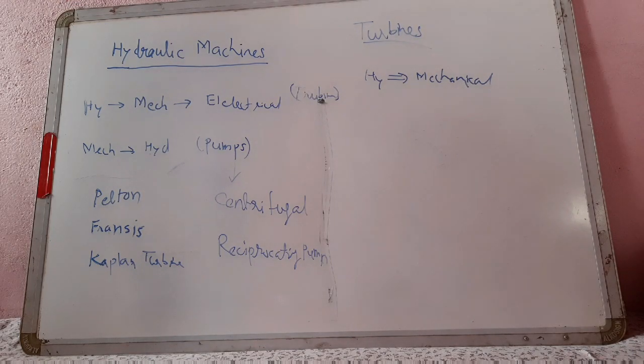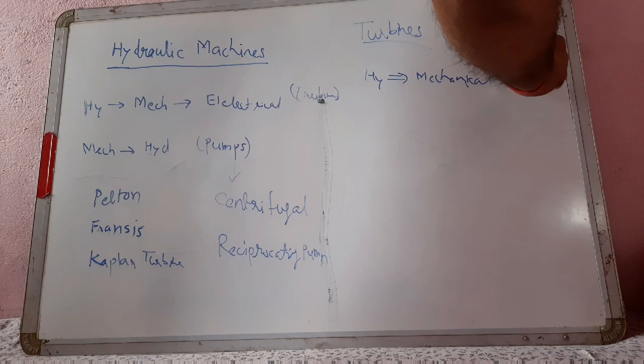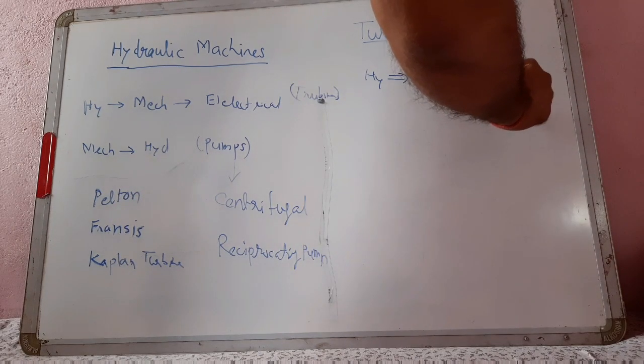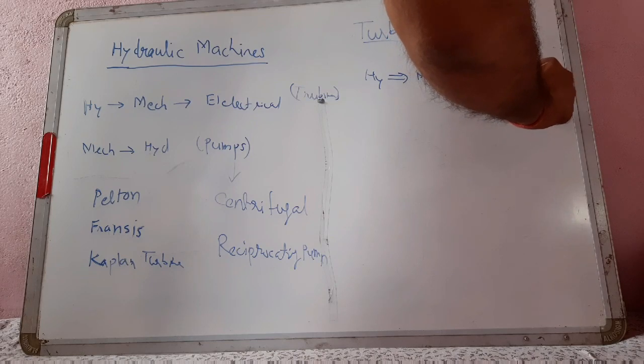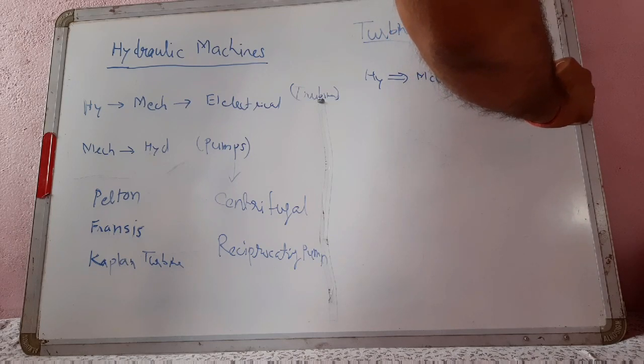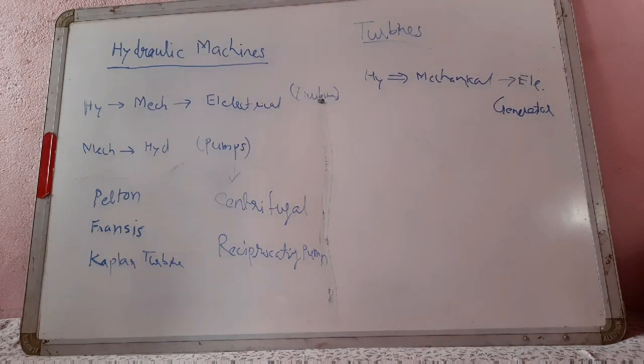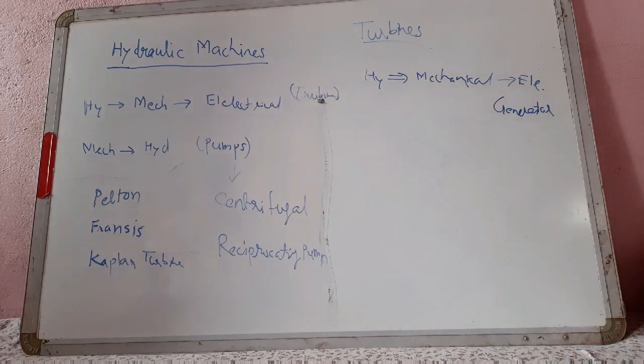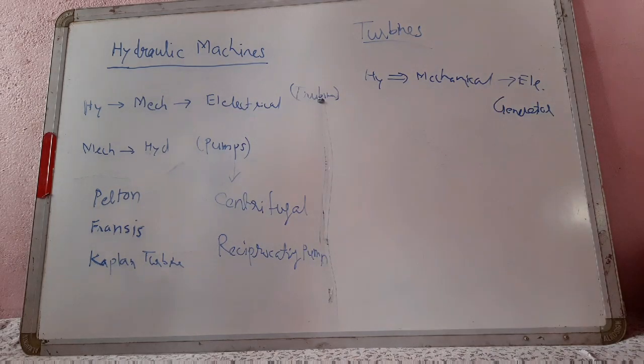This mechanical energy is used in running an electric generator, which is directly coupled to the shaft of the turbine. Thus, the mechanical energy is converted into electrical energy.